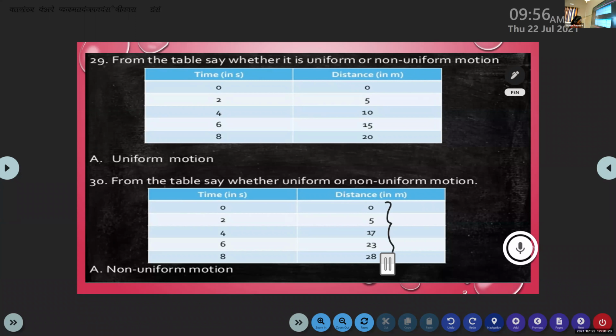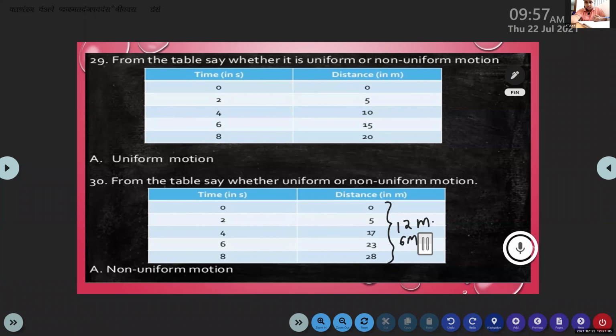What is the difference between 5 and 17? 12 meter. What about 17 and 23? What is the difference in distance between 17 and 23? 6 meter. Okay, then what do you think, is the difference between the distance same or not? No. It is not the same.